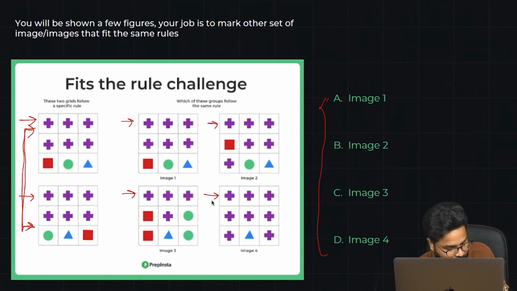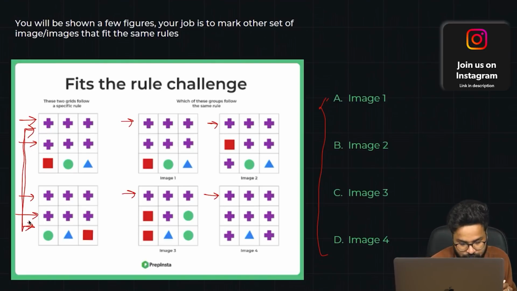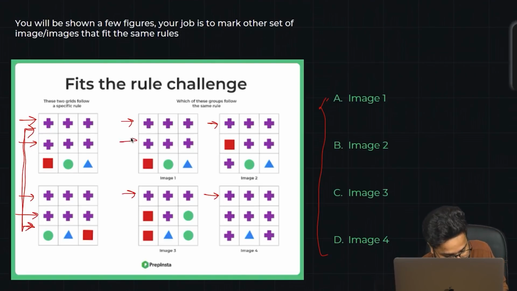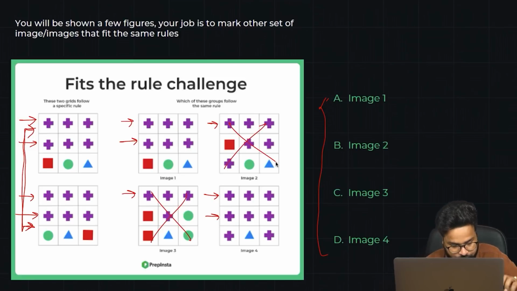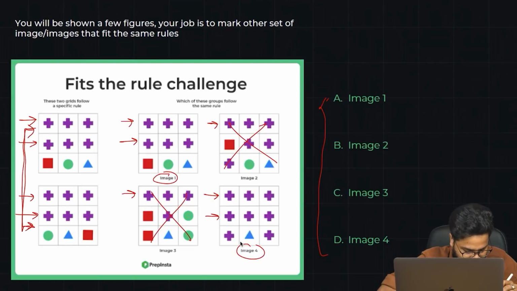So to do that, I also see that row number 2 is also the same, plus, plus, plus. So if I choose that, only this and this would satisfy. So this is gone and this is gone. I'm left with these 2. So is it the case that options 1 and 4 are the answer? Let us see if we find any further similarity.